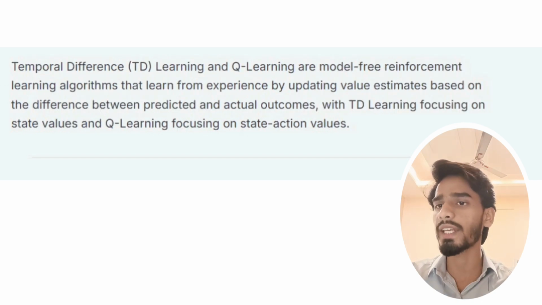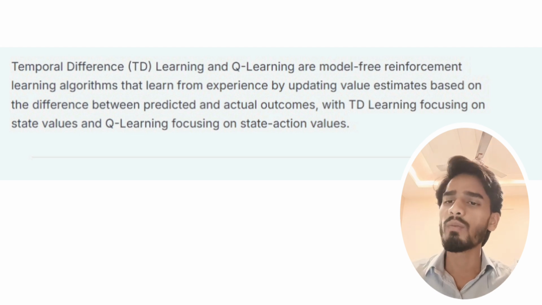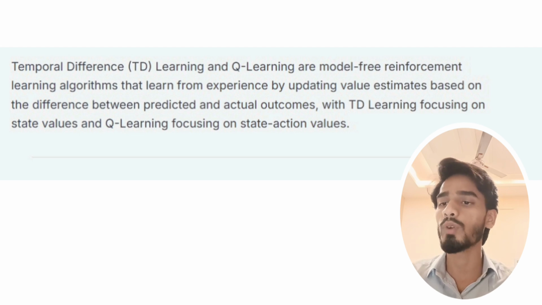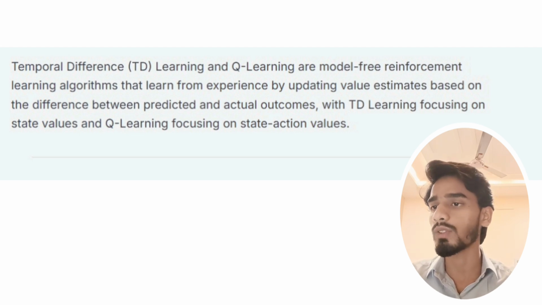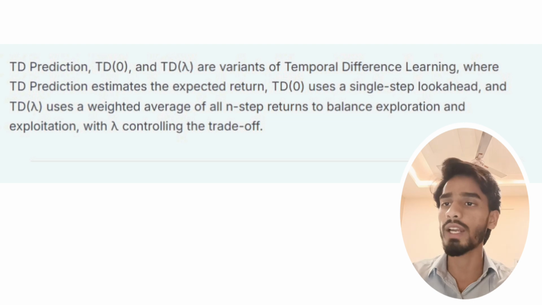Temporal difference learning and Q-learning. Temporal difference learning and Q-learning are model-free reinforcement learning algorithms that learn from experience by updating value estimates based on the difference between predicted and actual outcomes, with TD learning focusing on state values and Q-learning focusing on state action values.